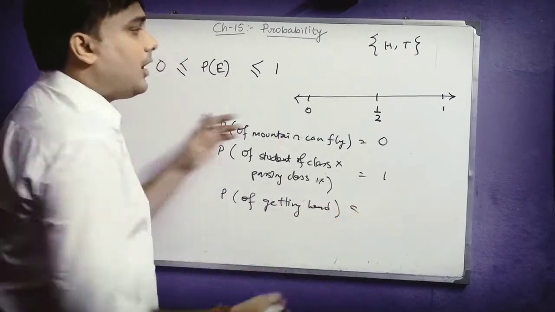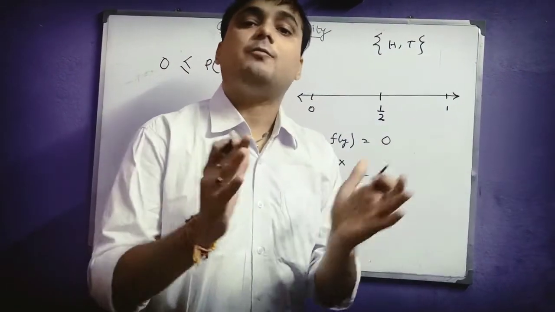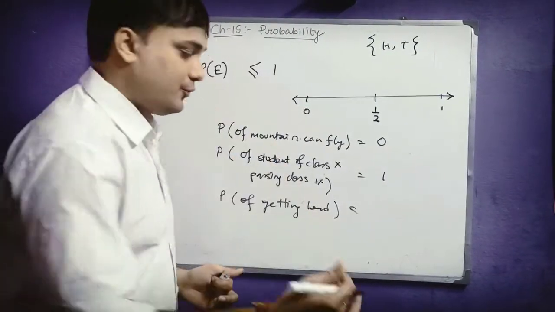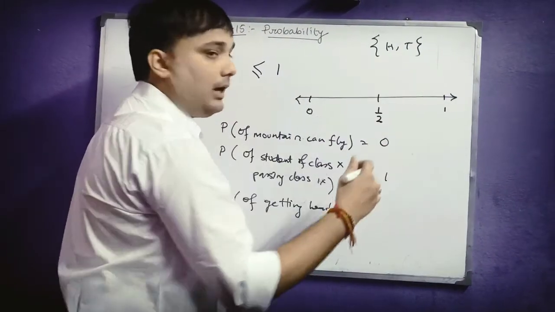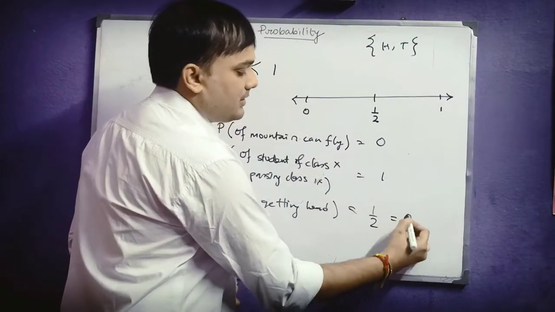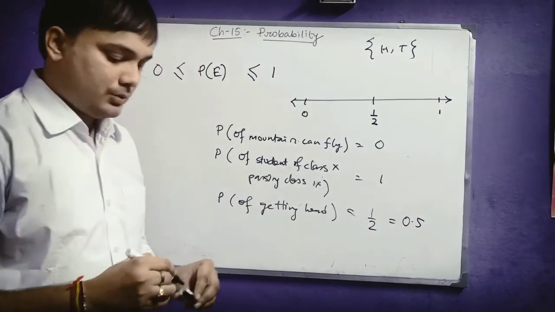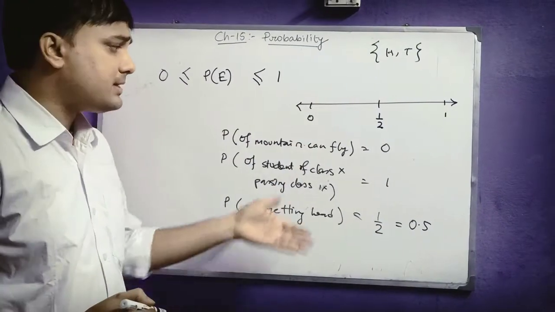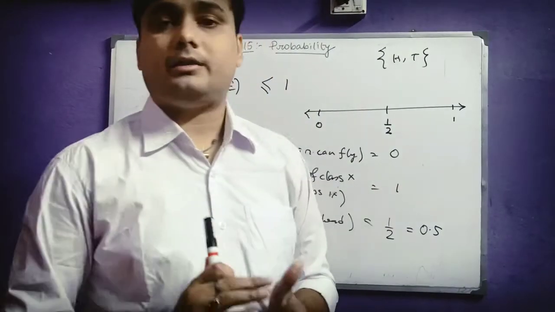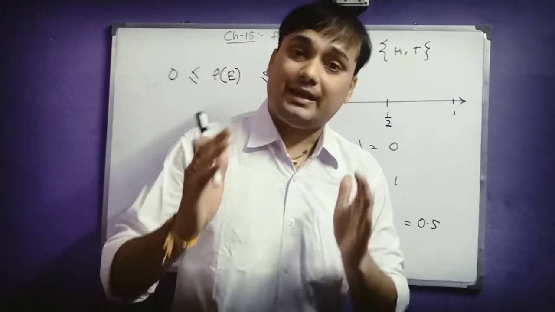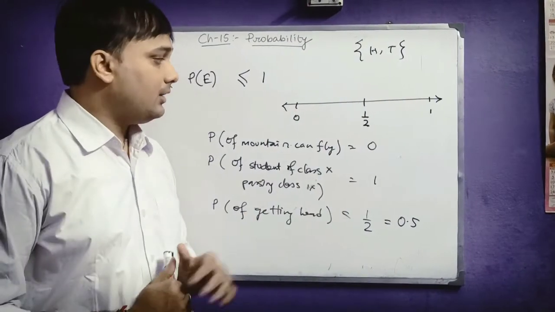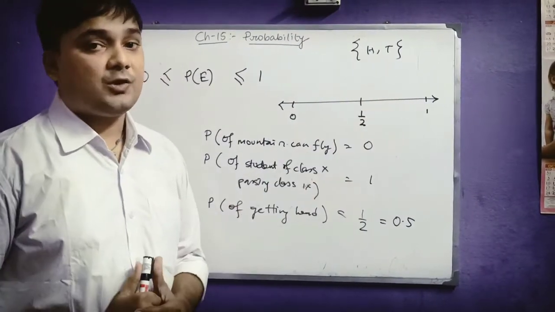You see, out of two outcomes, you are only wanting head, not the tail. So the probability will be 1 out of 2. That means total outcomes are 2 and only your favorable outcome is 1. So we write here as 1 by 2, which is 0.5. So students, these were just 3 examples of different values, but you have to keep in your mind, you can get the probability whose value can be anything between 0 and 1, starting from 0 up to 1. So this is called the range of probability.